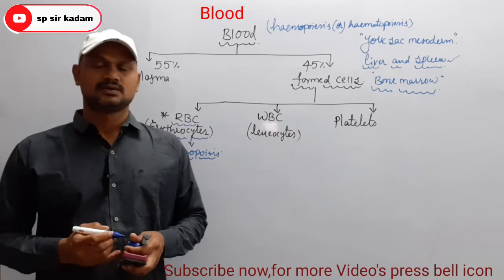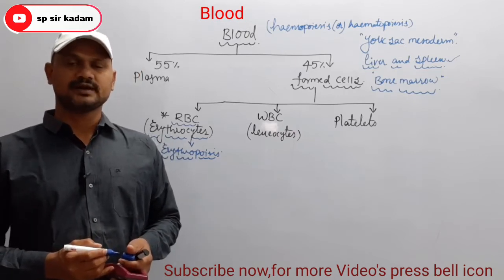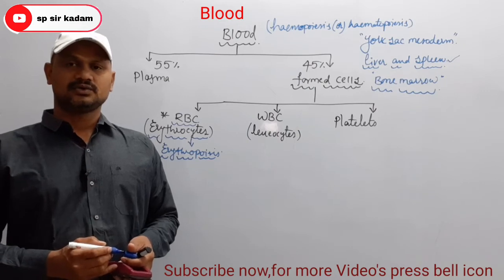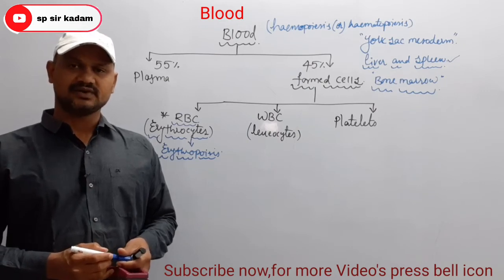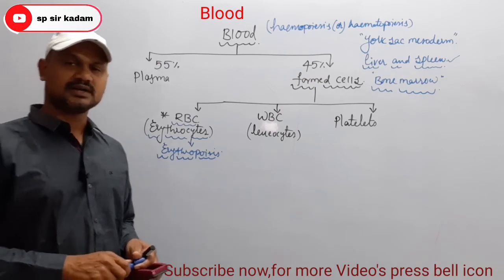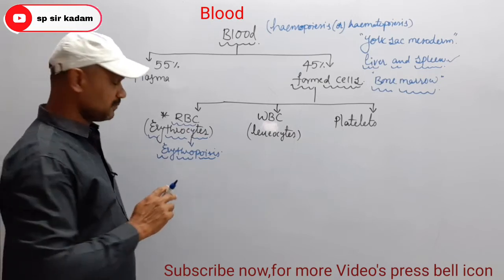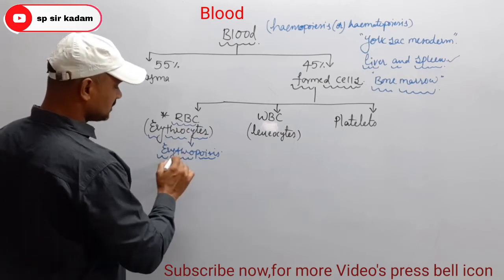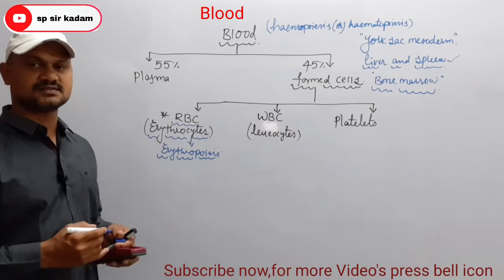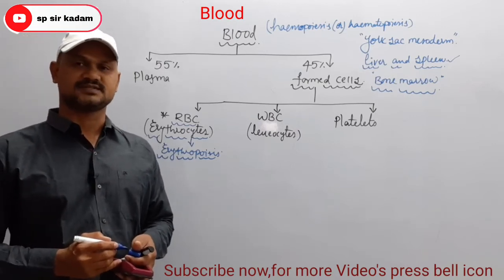So the erythropoietic organs are the liver and bone marrow, and the production of RBC is known as erythropoiesis.